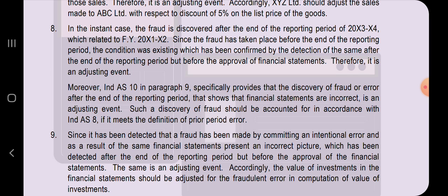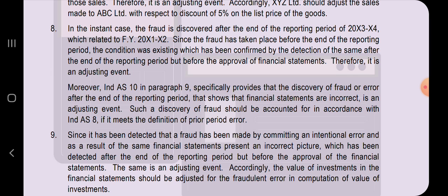In the instant case, the fraud is discovered after the end of reporting period 3-4, which related to 1-2. Since the fraud has taken place before the end of reporting period, the condition was existing, which has been confirmed by the detection of the same after the end of reporting period but before the approval of financial statements.